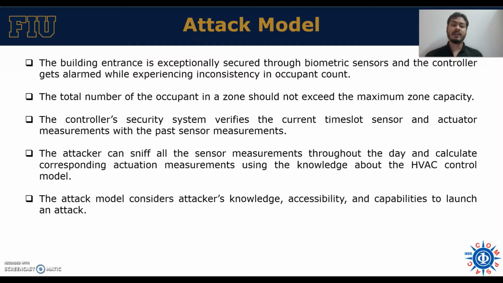The attacker can sniff all the sensor measurements throughout the day and calculate corresponding actuation measurements using the knowledge about the HVAC control model. The attack model also considers the attacker's knowledge, accessibility, and capabilities to launch an attack.